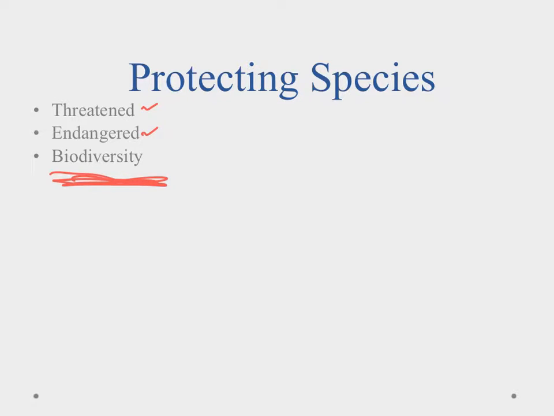Threatened means that we're encroaching on their habitat, we're making their life difficult. Endangered means that we really need to step in if we want to try and preserve these species and this biodiversity that we see out there.